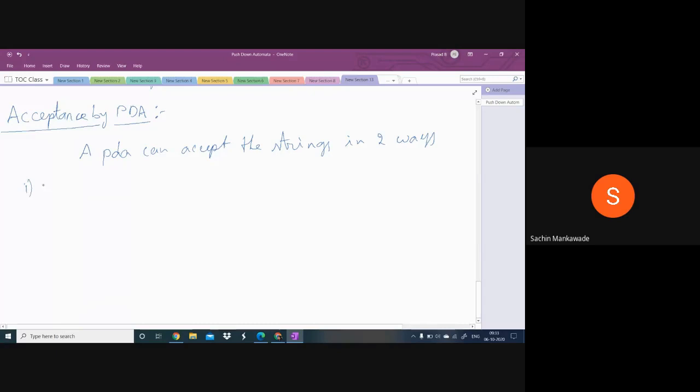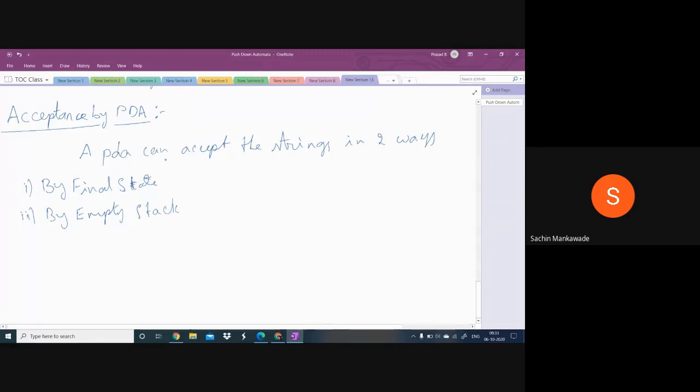One is by final state, and the second one is by empty stack.